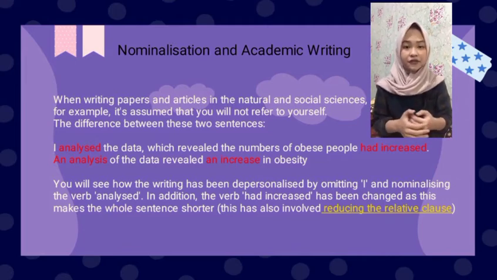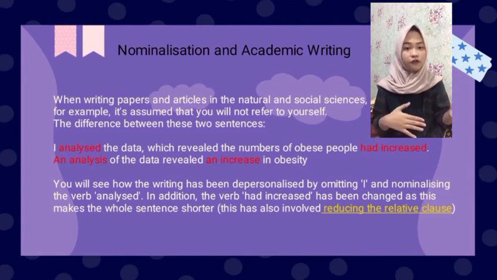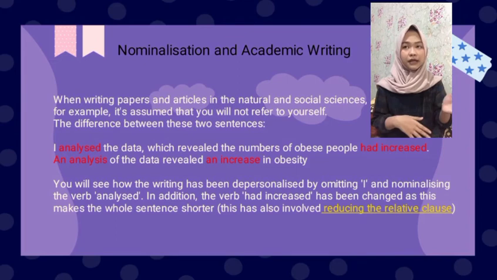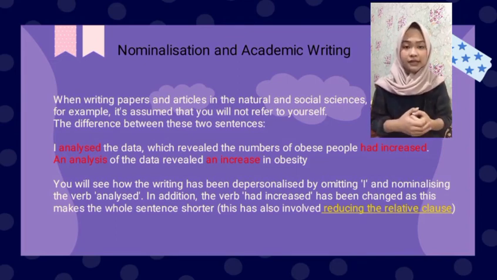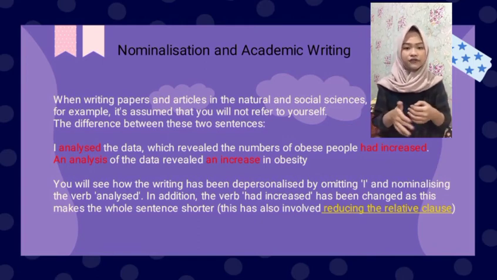I will explain the next material, which is nominalization and academic writing. Academic writing frequently uses nominalizations, that is the noun forms of verbs. The process of nominalization turns verbs, which could be actions or events, into nouns. It could be things, concepts, or people. The text is now no longer describing an action. It is focused on objects or concepts.